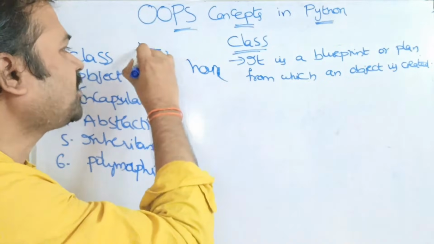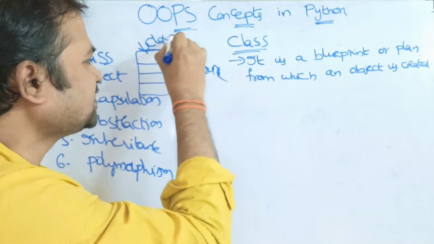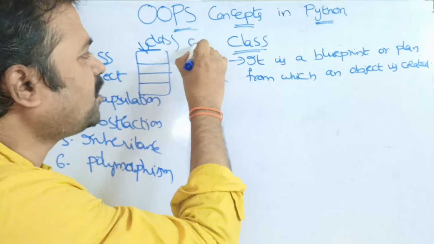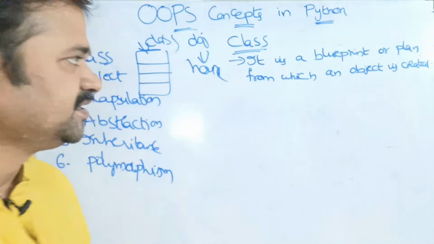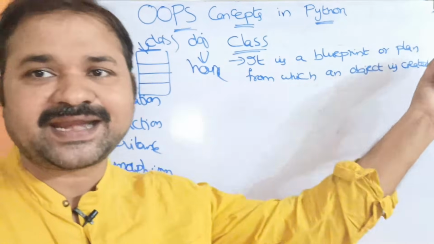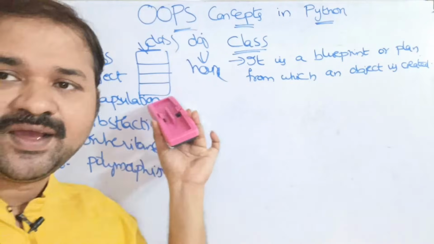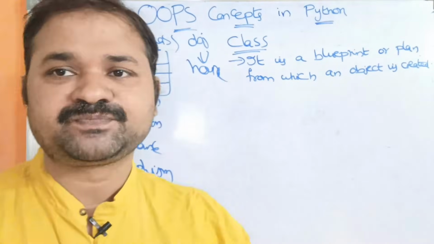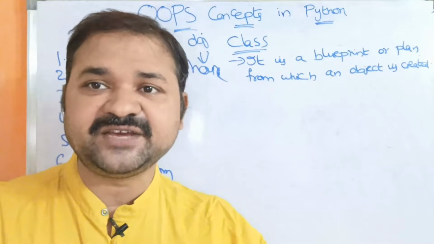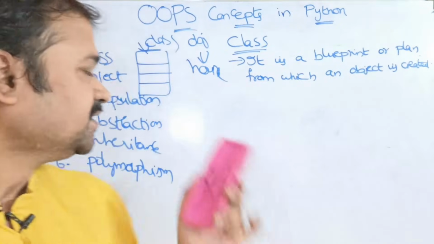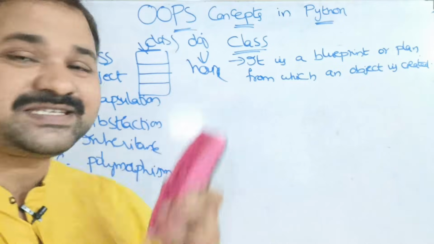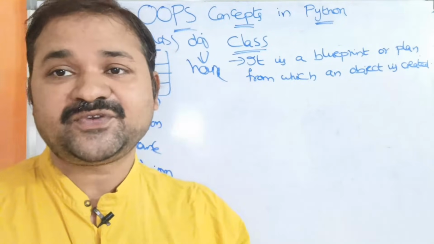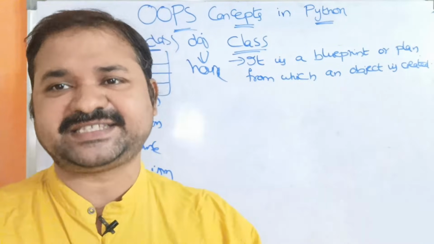This blueprint or plan is called a class, whereas the constructed house is called an object. So here we can call class a logical entity, which means it has no physical existence.